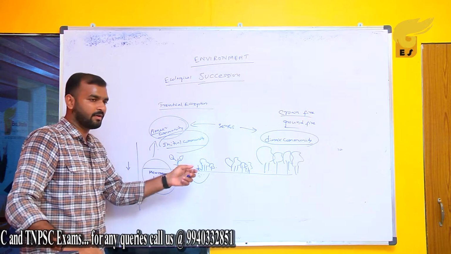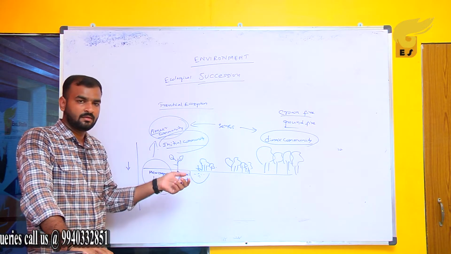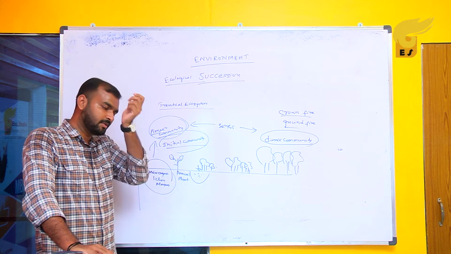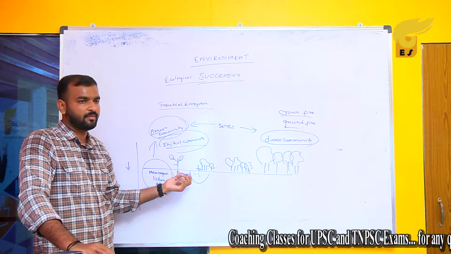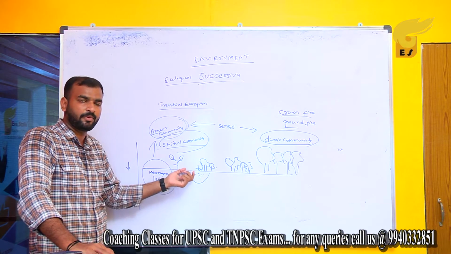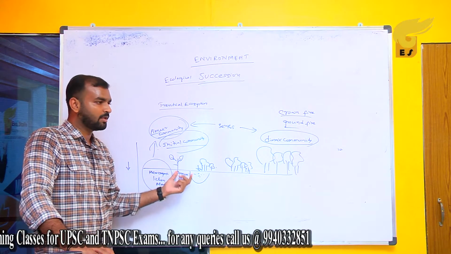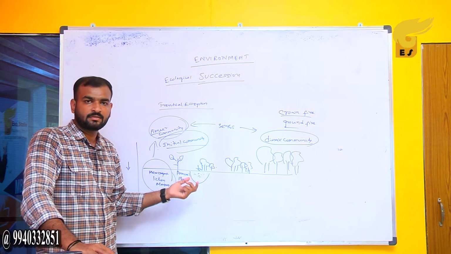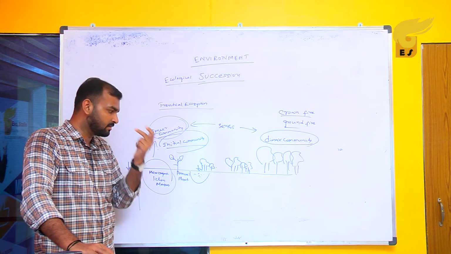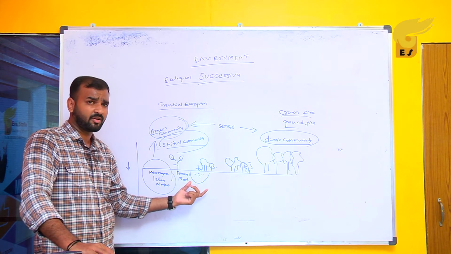So this is not only for grasses or trees or plants. It happens for all other organisms. Say for example, in the beginning there will be only microorganisms, and over a period of time during the growth of annual plants or the perennial plants, the organisms will differ. Now rabbit, rat, snake, lizard will be a part of it.